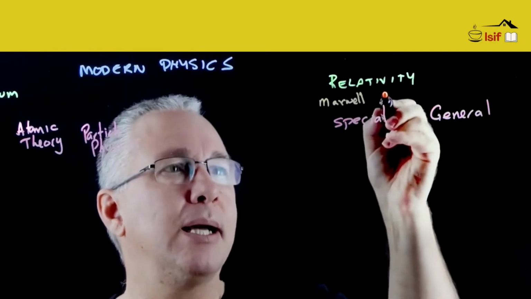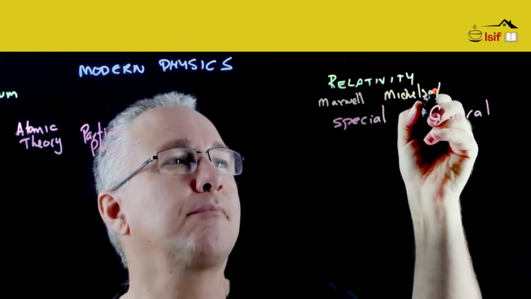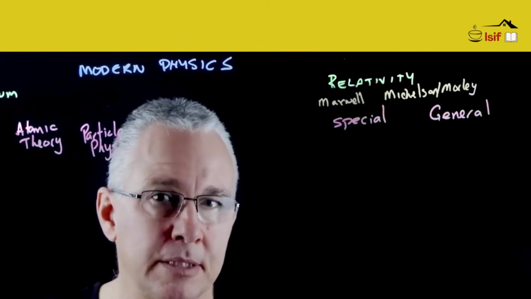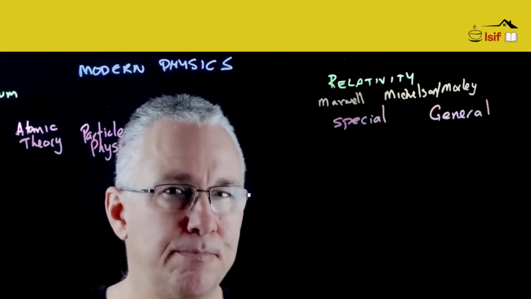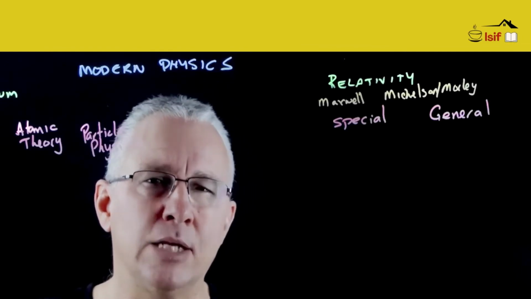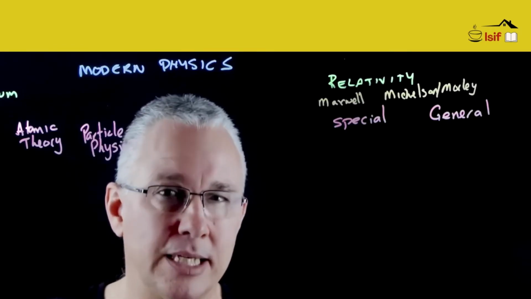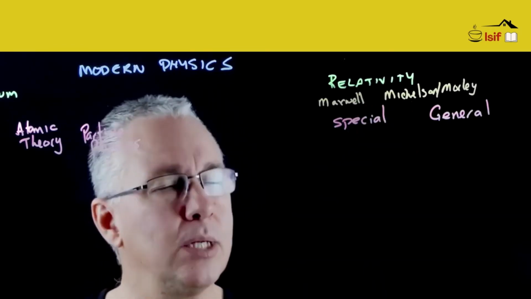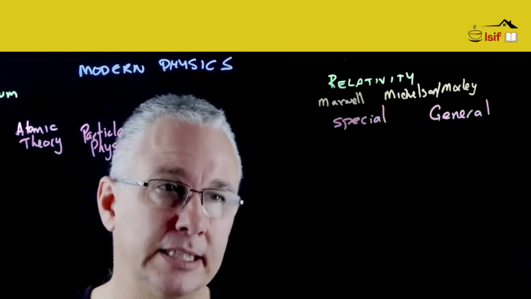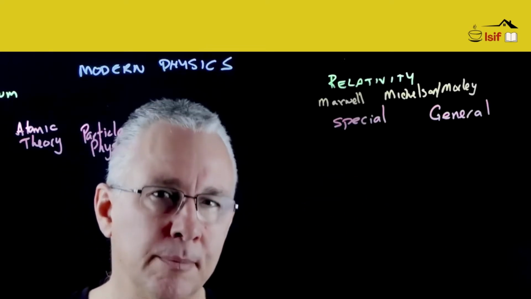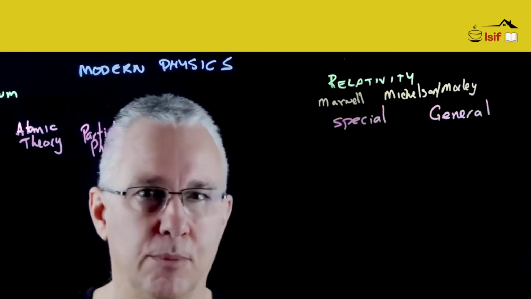The other thing I want to make a note of is the experiment by Michelson and Morley. Michelson and Morley did an experiment to detect the presence of ether, that is, the light speed would change depending on the motion of the Earth, and it was a null result, which caused great problems because there was the expectation that ether existed. Although the Michelson-Morley experiment wasn't important in terms of Einstein's thinking when he developed his theory of relativity, both special and general, it's an important point to remember that this feeds into our new understanding of modern physics.